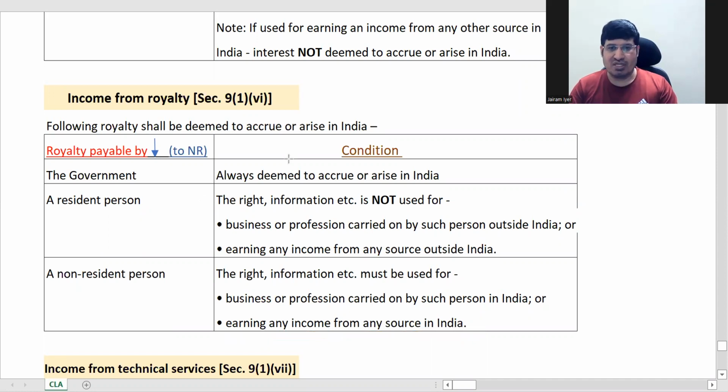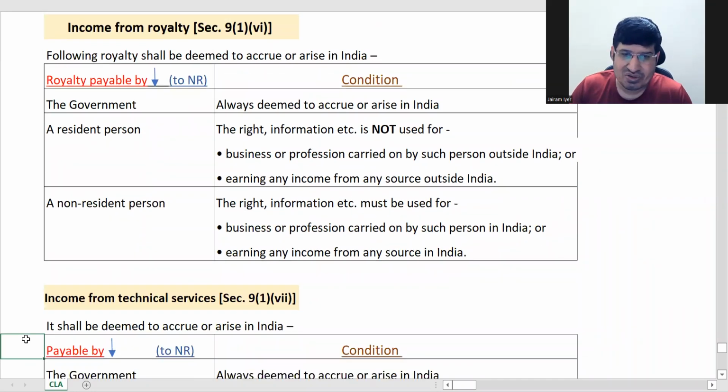Now this table, if you see, the next table is an exact copy paste of this table. Income from technical services. You would have heard of the term royalty and technical services. They are always spoken of together, and the treatment is also the same.